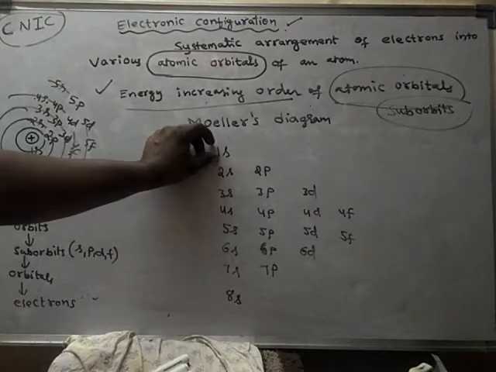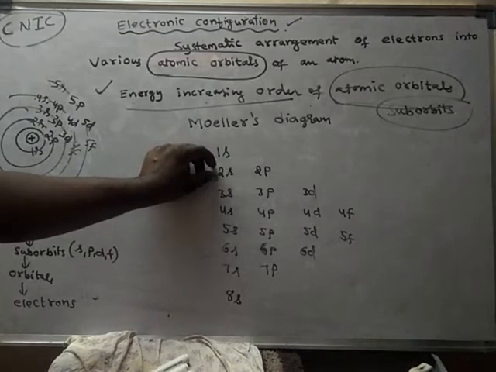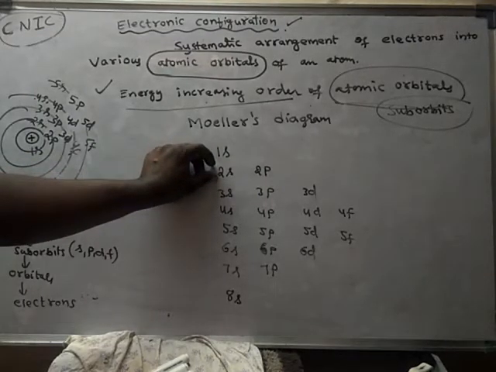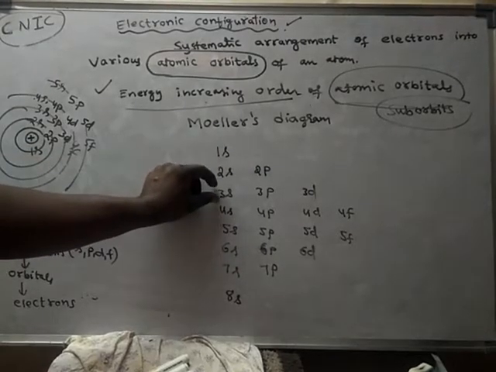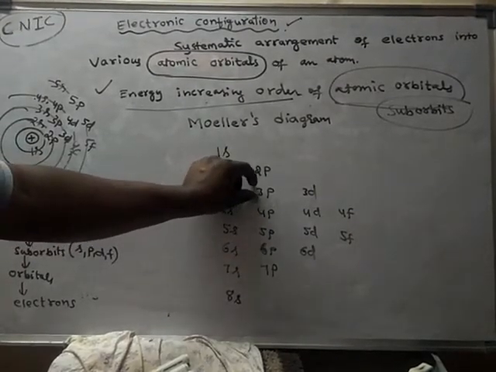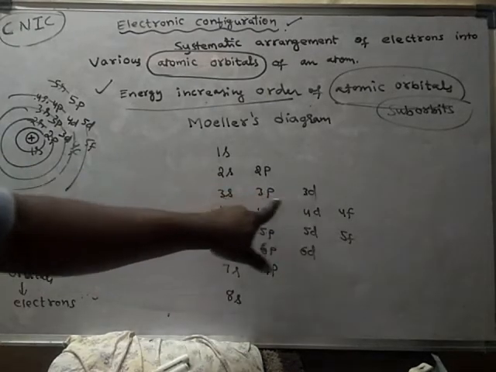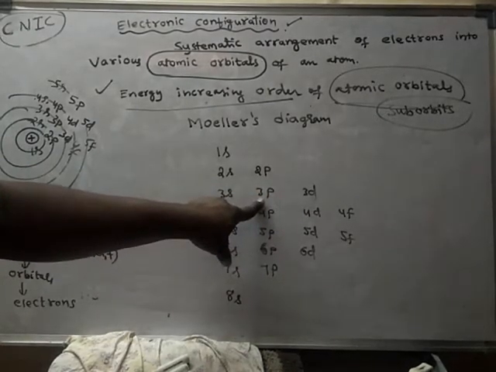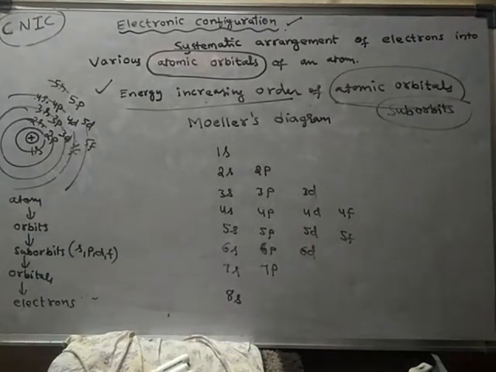After 1s, the higher energy suborbit is 2s, and after 2s the higher energy suborbit is 2p, and after 2p it is 3s, and after 3s it is 3p, and after 3p it is 4s, not 3d. After 3p the higher energy orbit is 4s, and after 4s only 3d will come.